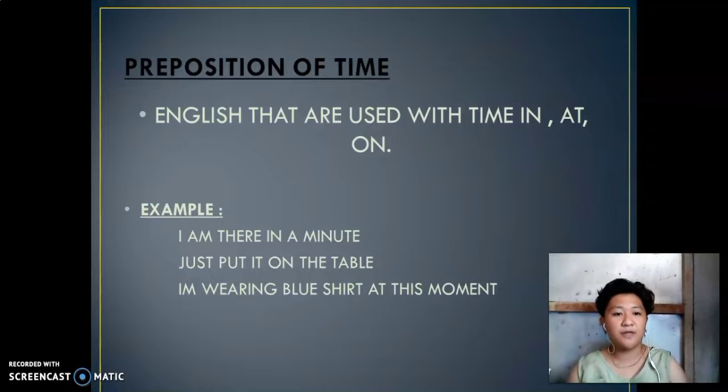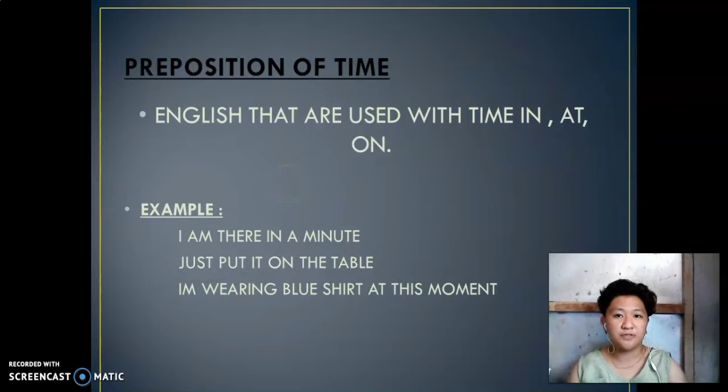For example, I'm giving examples: I am there in a minute. Just put it on the table. I'm wearing a blue shirt at this moment. That is what we call prepositions of time. They use in, at, and on.